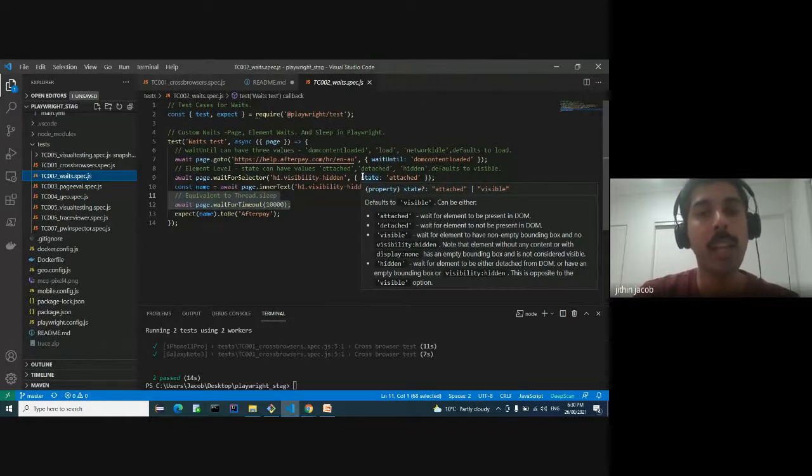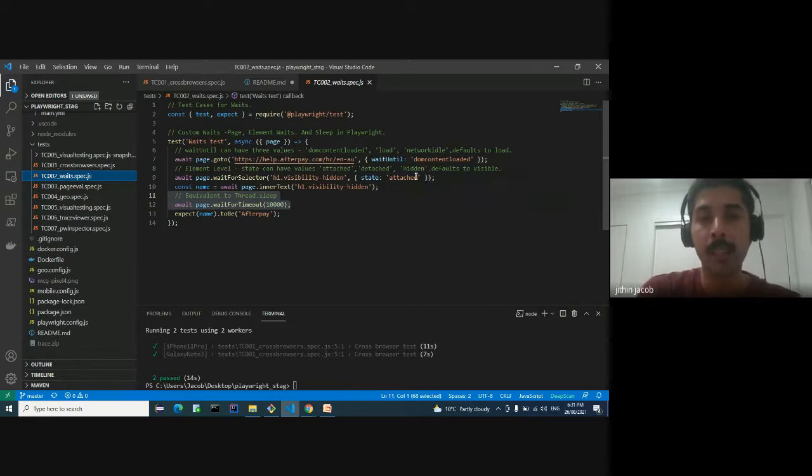Attached means the element is available in the DOM. Detached means the element is not available in the DOM. Visible means the element is available and it has a non-empty bounding box around it. That's the default state. The opposite of that is hidden, and we can explicitly mention that state also. Suppose we don't find an element until we reach the timeout, then this will throw an error saying the element is not available.